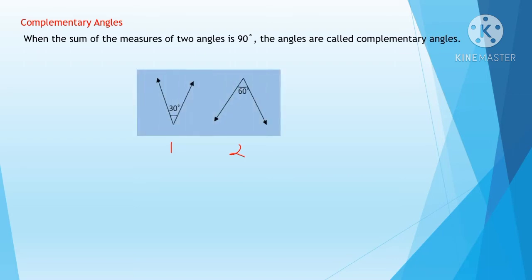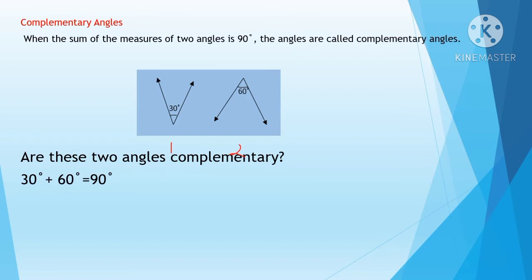Look at here, an example. The first angle is 30 degrees and the second angle given is 60 degrees. When you add 30 plus 60, if you get 90 degrees, it's a complementary angle. Are these two angles complementary? Yes, because when you add, you are getting the answer 90 degrees. 30 degrees plus 60 degrees equals 90 degrees. So this is a complementary angle. This is how you will check whether the given angles are complementary or not. So complementary means 90 degrees.